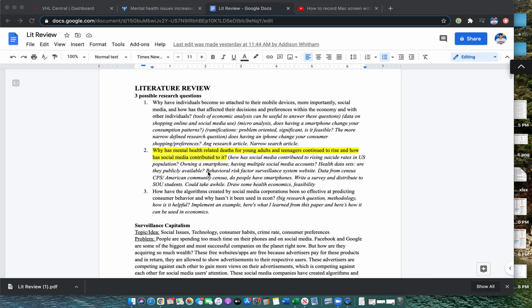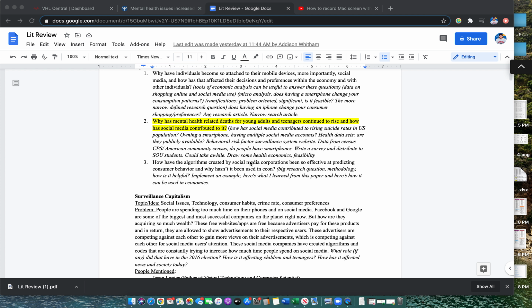And what I do with these research questions is I have this italic text right under it, and that's just some ideas that I can come back to, like where I should be looking in order to find more data for this certain research question. See right here, I have: tools of economic analysis can be useful to answer these questions.